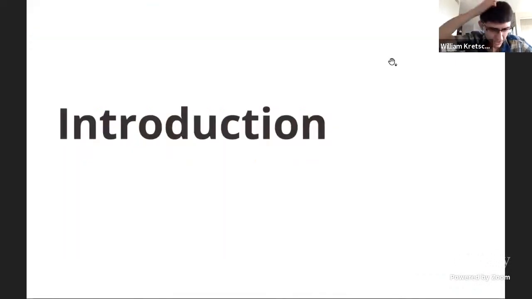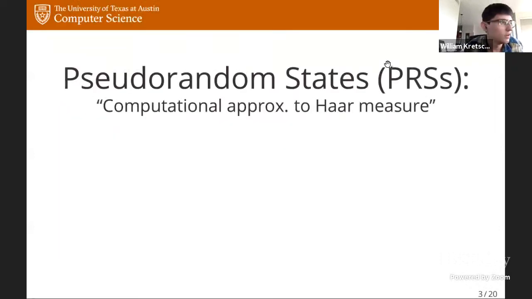So I'm going to start by summarizing this work and explaining the relevant background. To summarize this work in one slide, the main objects I'm going to be talking about are something called pseudorandom quantum states, which I'll usually abbreviate as PRSs. Intuitively, these are computational approximations to the Haar measure. That means these are states that look like Haar random states to any computationally bounded adversary. I'll give you a more formal definition later in the talk, but this is mostly what the talk is going to be about.